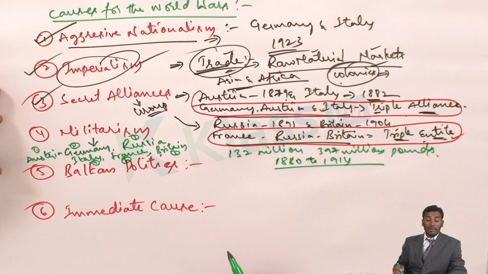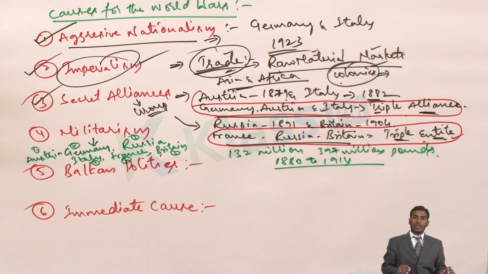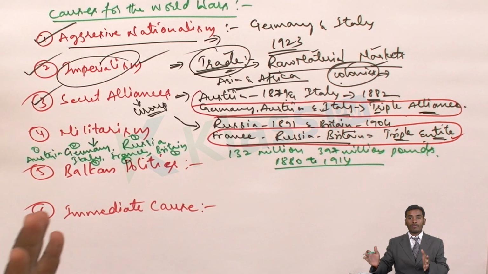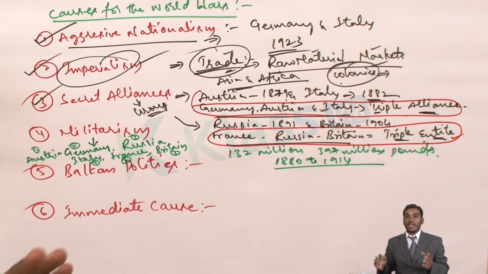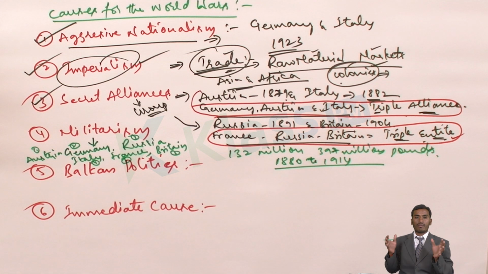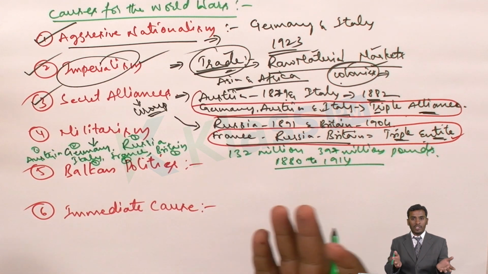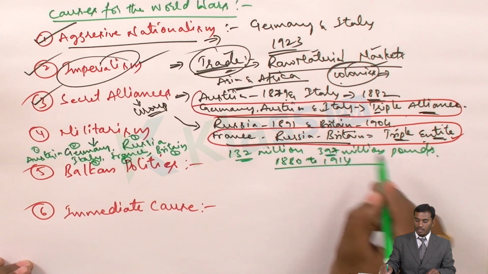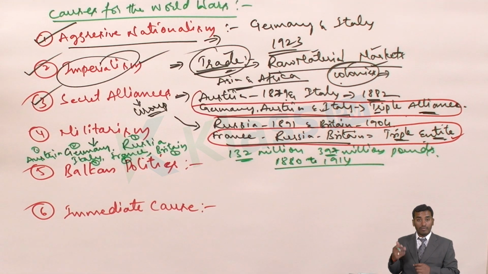So they started maintaining a very large standing army, and giving importance to having more and more weapons, trying to compete with one another. If one country has 1,000 standing army, another wanted 10,000, another wanted 50,000 soldiers. Then different types of weapons, like nuclear weapons. If one country has 5 nuclear weapons, another country will have 10. Like this, they started competing with one another and spending more and more money in developing or maintaining the army.